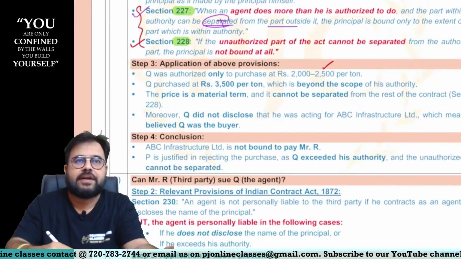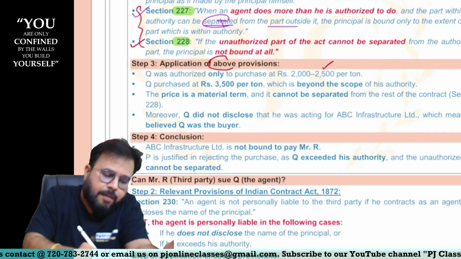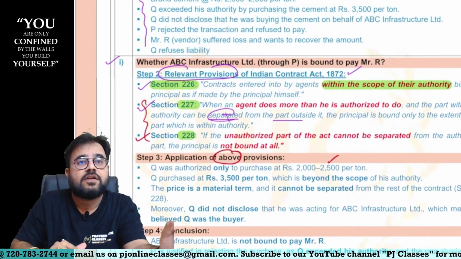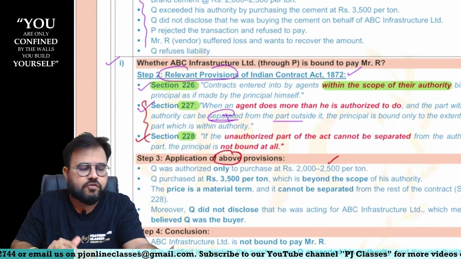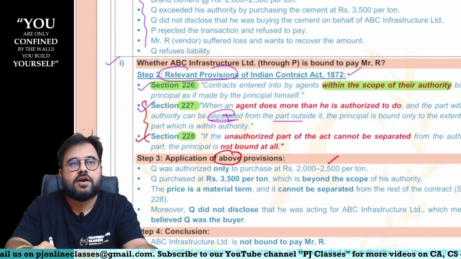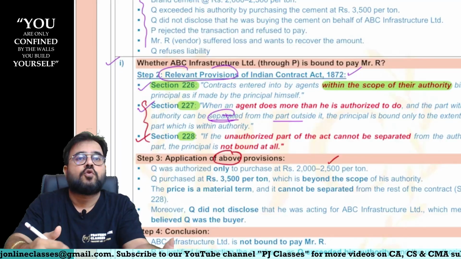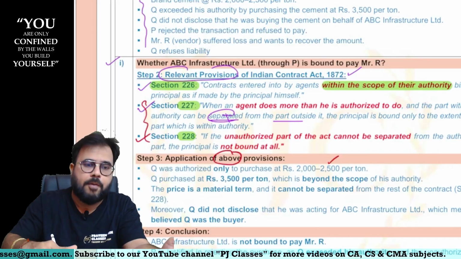That is how you have to write. Step number 3, application of above provisions. So step 1 was what, sir? You wrote the facts of the case. Step 2 was what, sir? You wrote the relevant provisions in the Contract Act. And step 3 is where you apply those provisions to the above facts, sir.